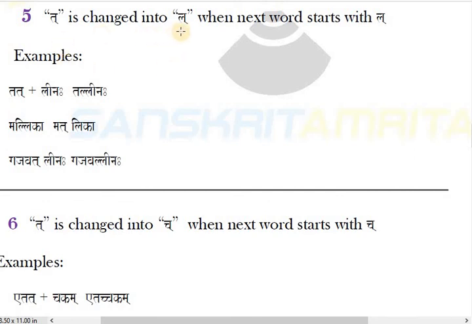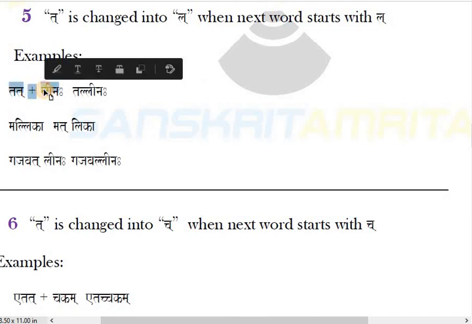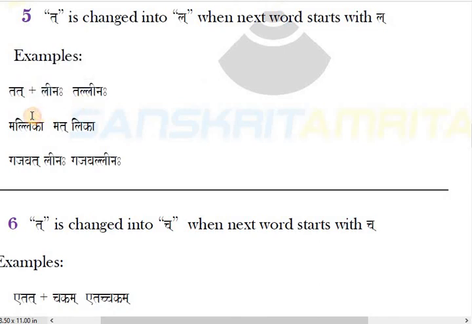What is the rule? Rule is very simple. Next must be la starting word. Linaha starts with la. Then convert this ta to la. Double la. Talli naha. Simply just change ta to la if the next word starts with la consonant. Mallika, there is already 2 la, so first la is actually ta. Remember, mat and lika. Gajavat plus linaha, ta is already there. Convert to la, gajaval. So sometimes in shloka you will find this kind of word where double la is there. So it means there are 2 words. First word ending with ta and next word is la.